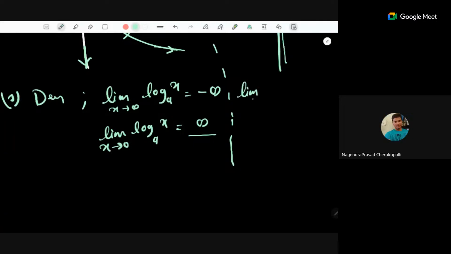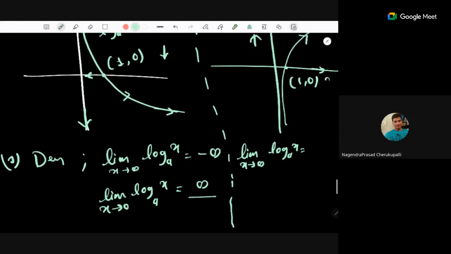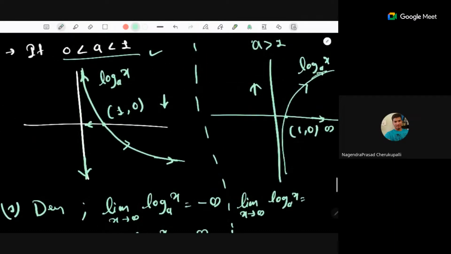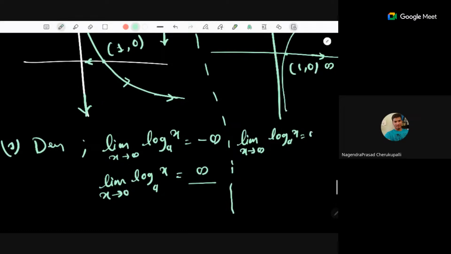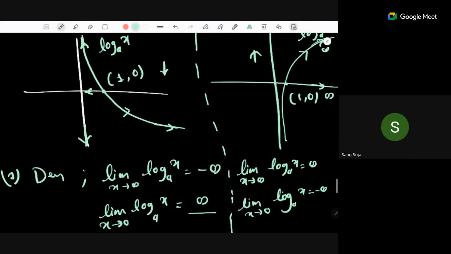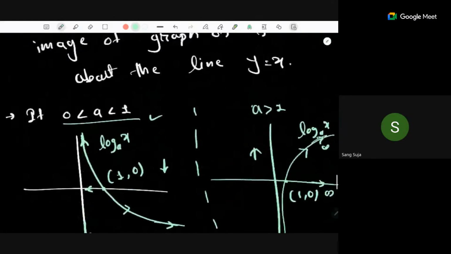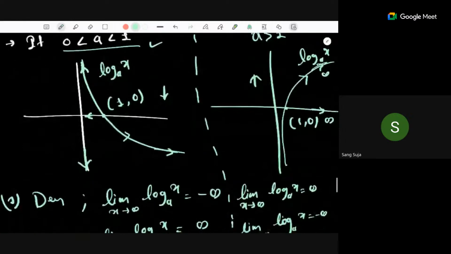Now same thing we can ask about the second part, log base a of x. Here this is infinity because as x goes to infinity, this log is growing, so it goes to infinity. And limit x goes to 0 of log base a of x is minus infinity. So these are the end behavior of log function. And obviously log function is one-one and onto with the specified domain and codomain. Domain is the open interval 0 to infinity and codomain is the real numbers.